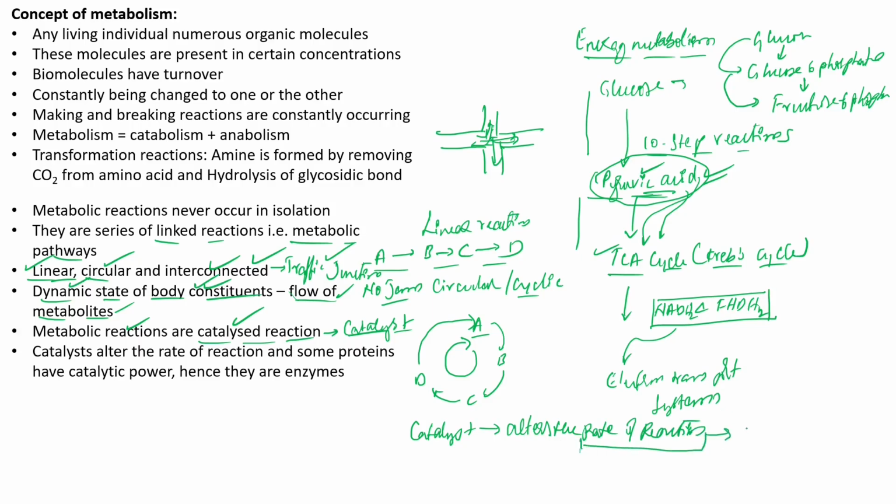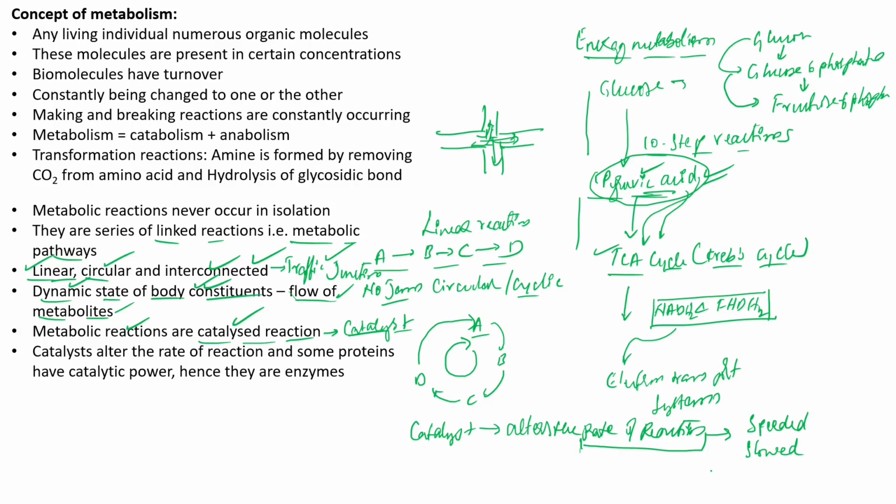It means that either the reaction is speeded up, that is, it increases the rate of reaction, or it may be slowed down. This is called alteration of the rate of reaction, and any molecule involved in altering the rate of reaction is called a catalyst, right?